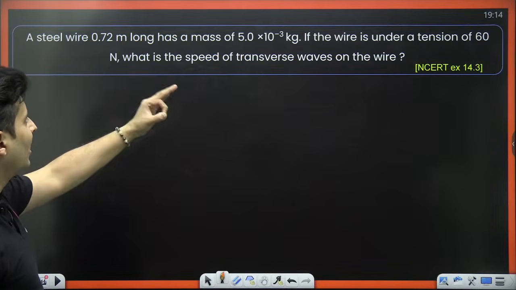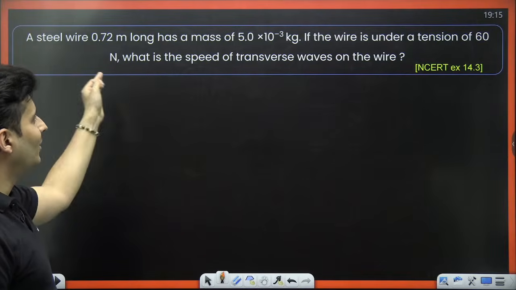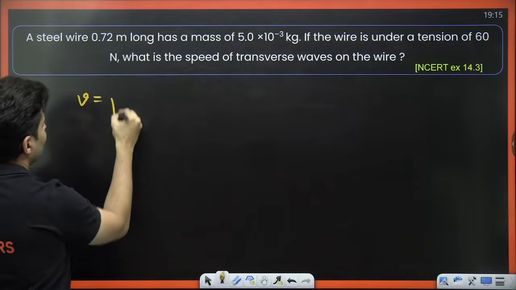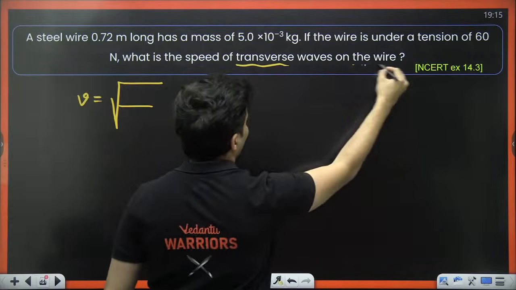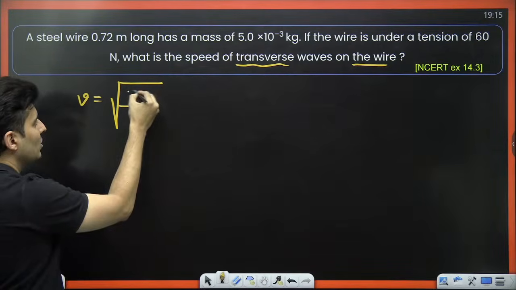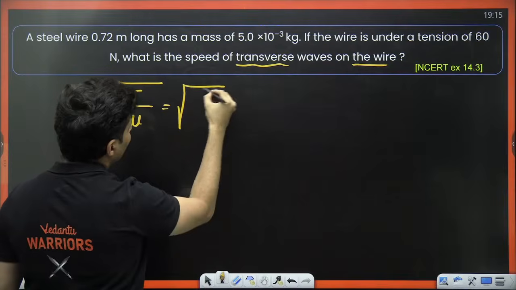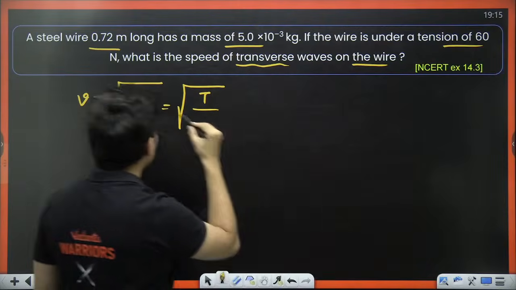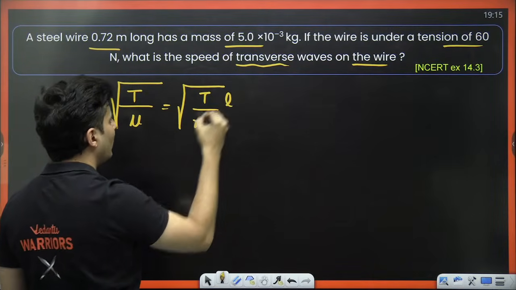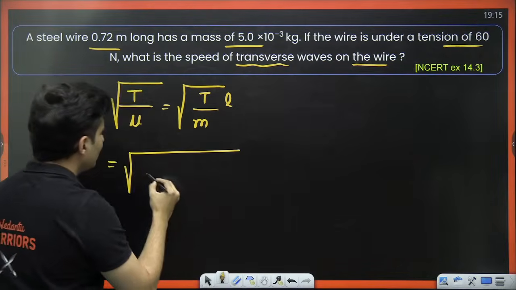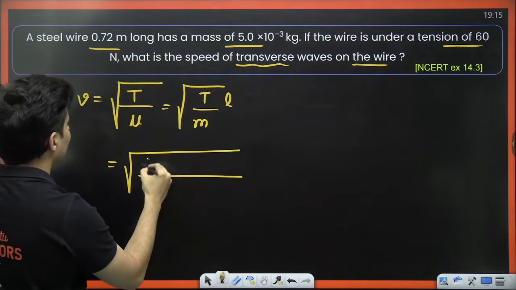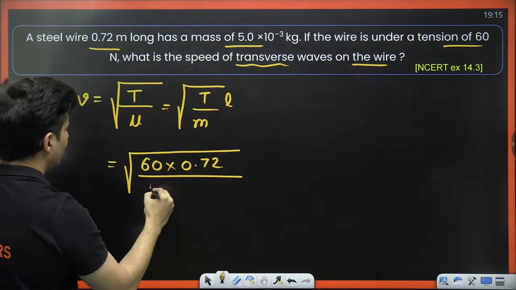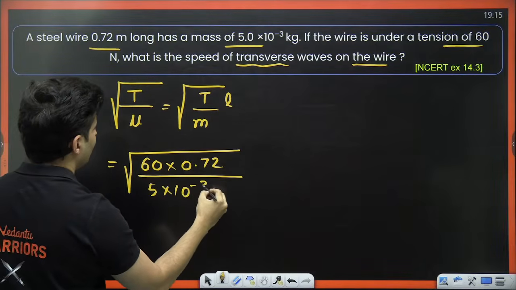A wire of this length and mass is under tension. What's the speed? This is an NCERT exercise question. So let's try this out. V is root of, because it's a transverse wave on a wire, rope, string, I can use the formula root of T by mu, but mu is not given. Length is given, mass is given, and tension is also given. So mu is mass per unit length, so L goes on the top. So now you just have to substitute all the values. Tension is 60, length is 0.72, mass is 5 into 10 to the power minus 3.